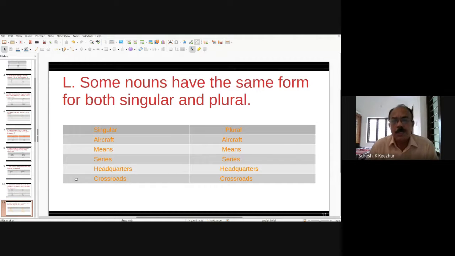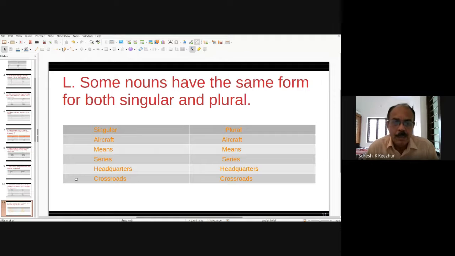Some nouns have the same form for both singular and plural. For example, aircraft. There is no aircrafts. If you see two aeroplanes and say that they are aircrafts, no. Aircrafts means another meaning, craft with air.